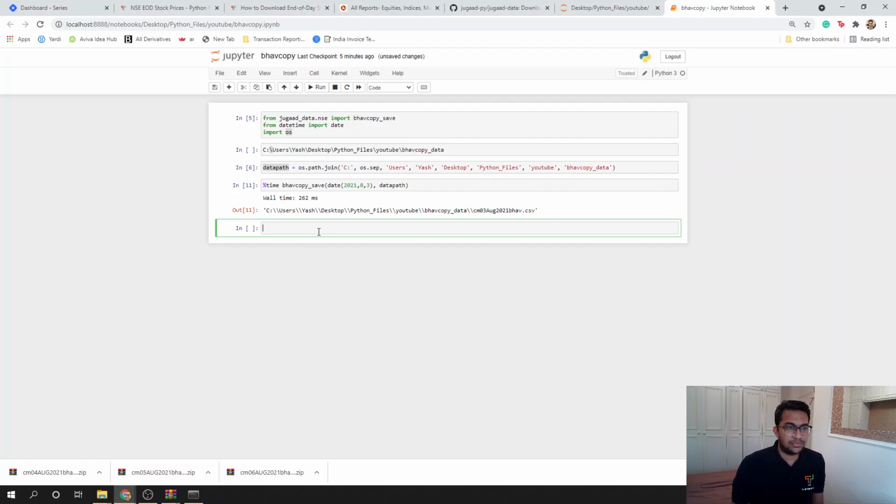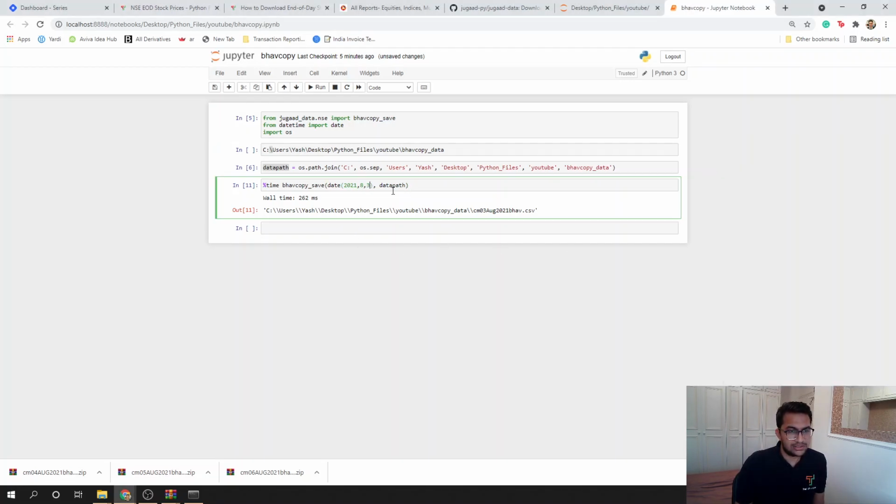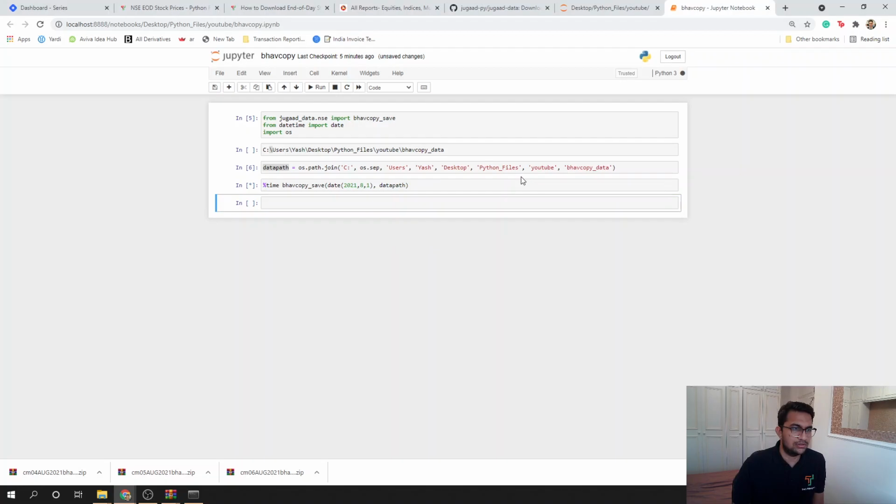Now comes the question: if I want to download for, let's say, multiple dates, how do I do that? I mean, it's insane to give it a date one by one and do it, right? So how do I build a date range which can do this? Before that, let's try and run this for, let's say, 1st of August, which was a, what was it? It was a Sunday.